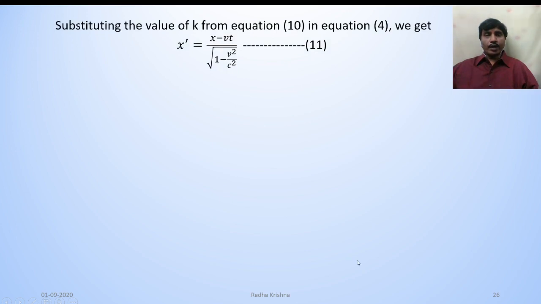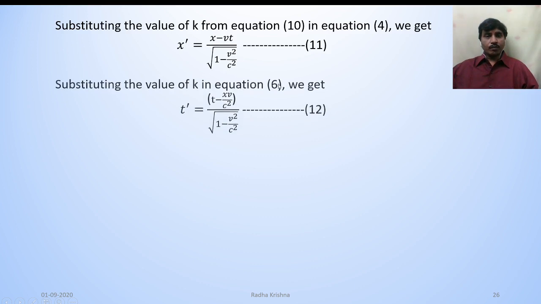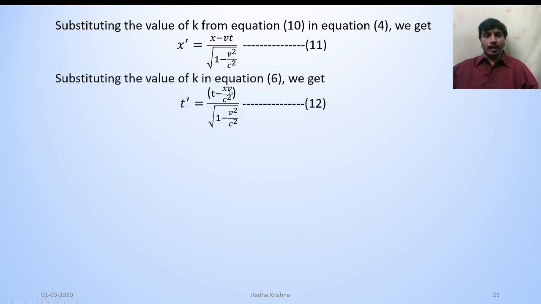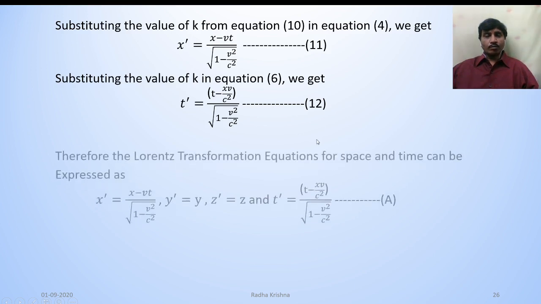Substituting the value of k from equation 10 in equation 4, we get x dash is equal to x minus vt by square root of 1 minus v square by c square. That is equation 11. Substituting the value of k in equation 6, we get t dash is equal to t minus xv by c square by square root of 1 minus v square by c square. That is equation 12.